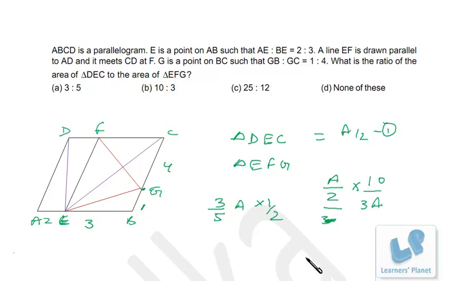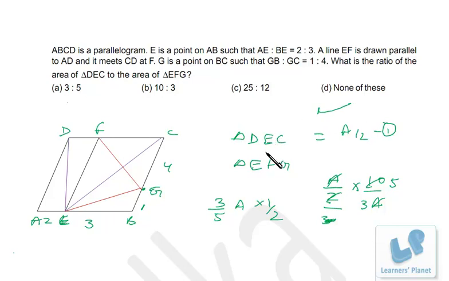Okay, so finally it is 5:3. So we don't have 5:3 among the options. We have 3:5, but that is wrong. We want 5:3. So it's none of these. Okay, I hope you are clear.